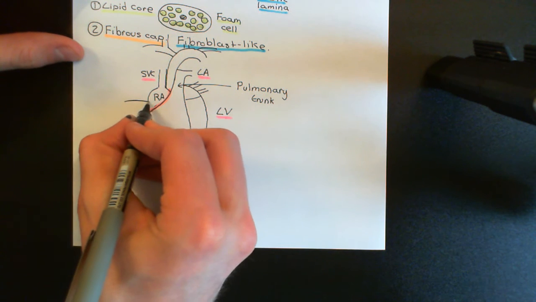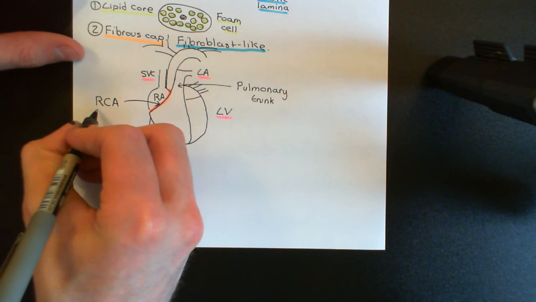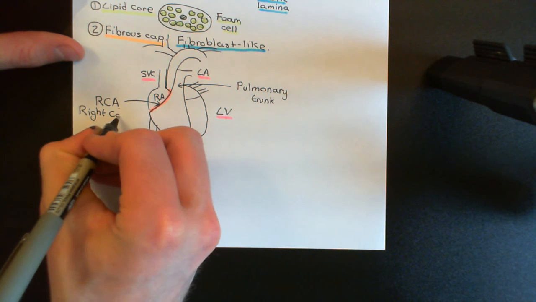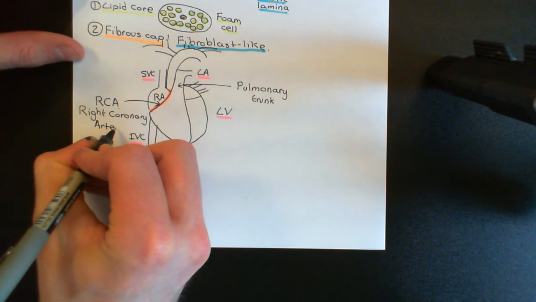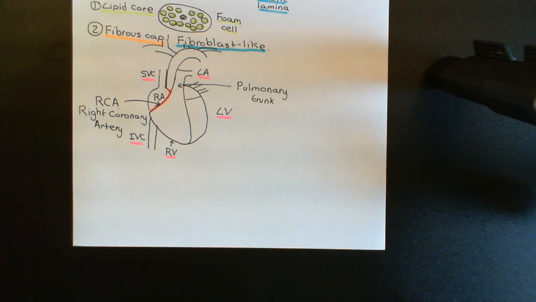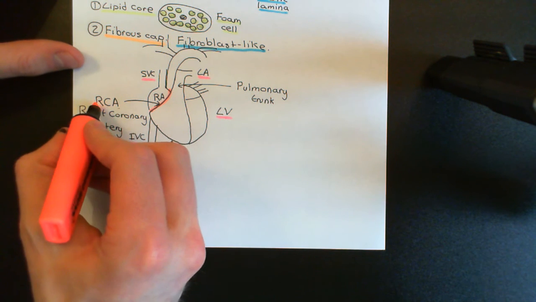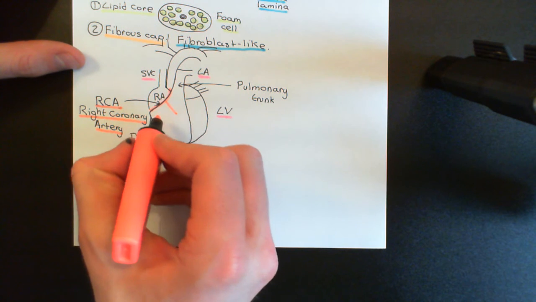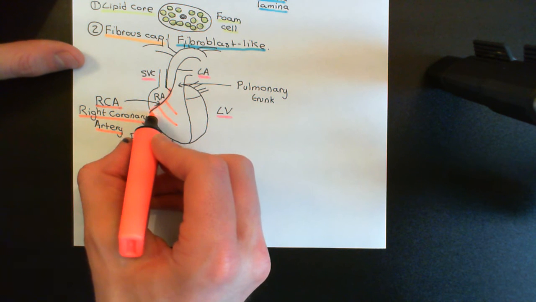Okay, let me just label this up then. This is one of the things that we are drawing this picture to see. So this is the right coronary artery, the RCA for short, but I should write out its name in full because after all this is what we're studying. So this is the right coronary artery here. Now this is where the initial line I gave you, that we're just going to learn the named branches, comes in. The right coronary artery has lots of branches. We're not going to learn the names of all of them. You'll have lots of little branches coming off it here and feeding the right ventricle. We're not going to learn the names of those.